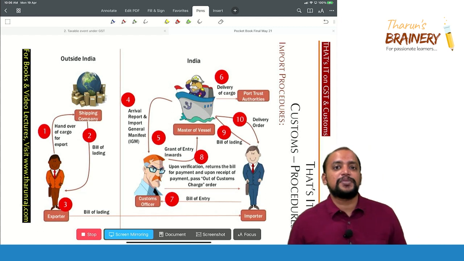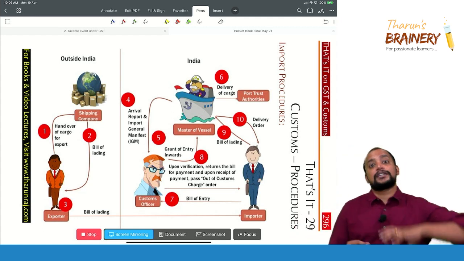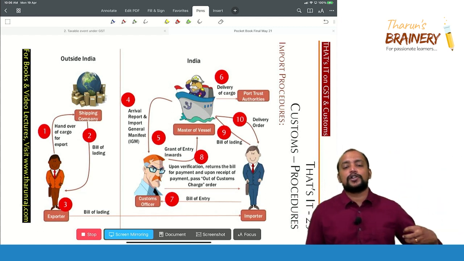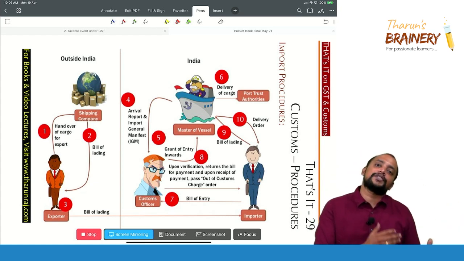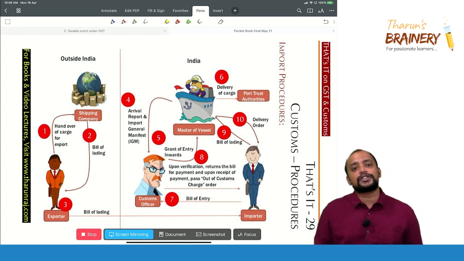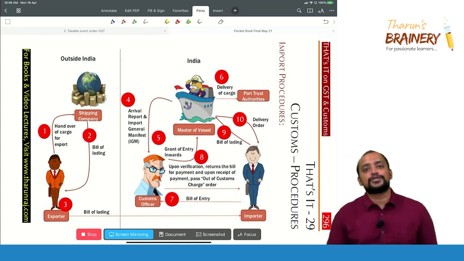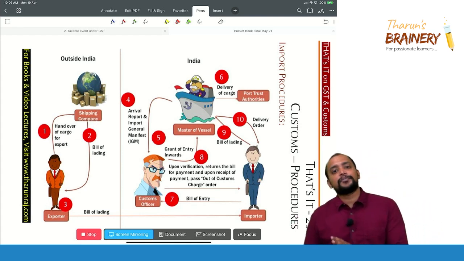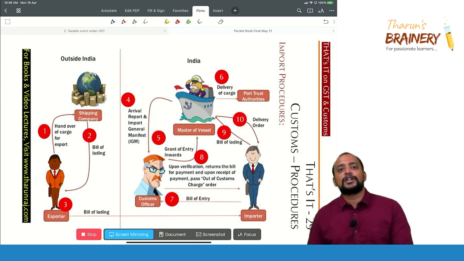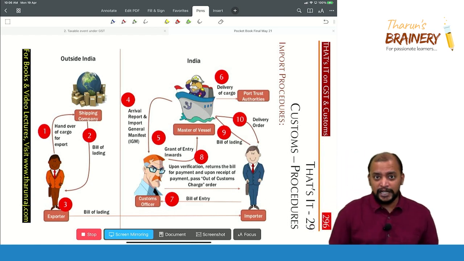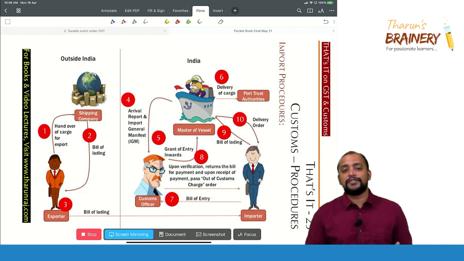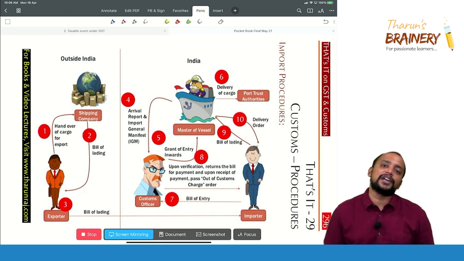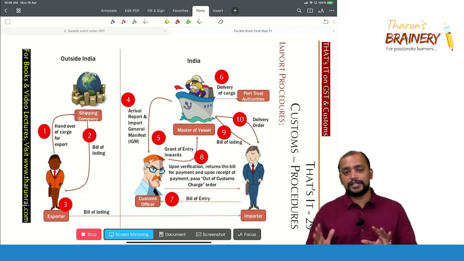So first step is that the person who is located outside India will place an order with the exporter. So therefore the importer will place an order with the exporter, and the exporter will be handing over the goods to the shipping company. Now the shipping company will be giving a document of title known as bill of lading, and that bill of lading will be sent by the exporter, that is the shipping company will be giving it to the exporter, exporter will be sending it to the importer. So that is the third step.